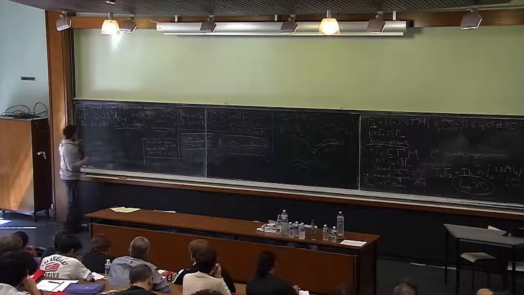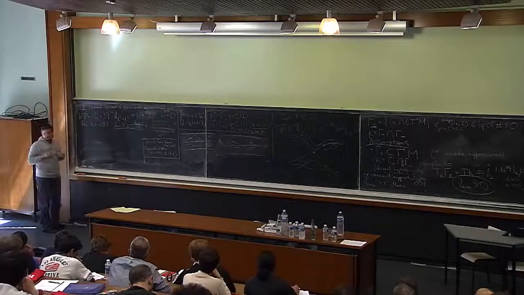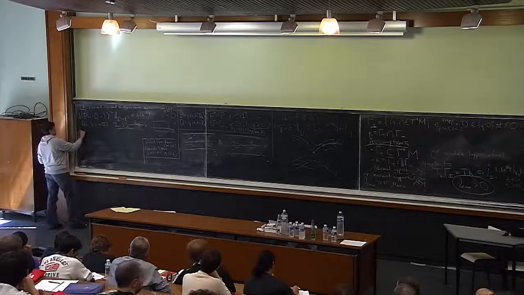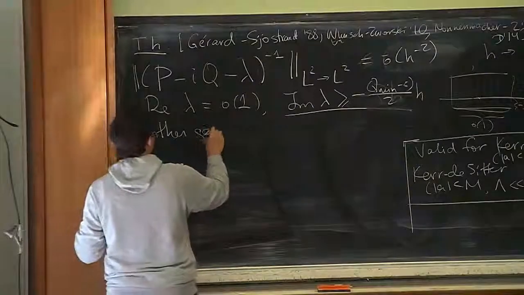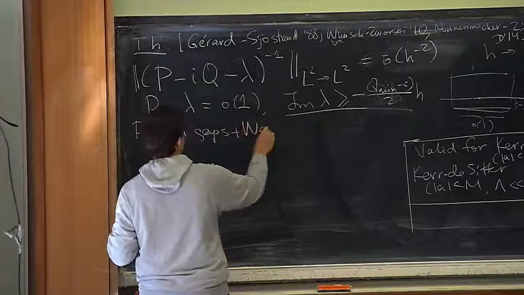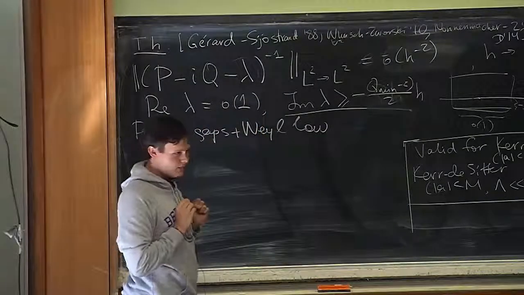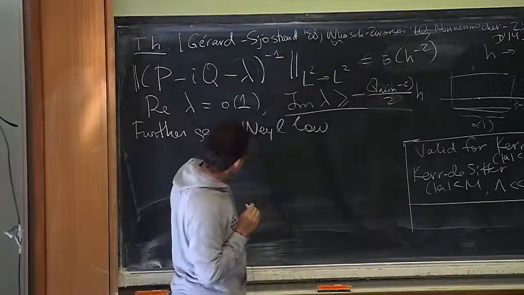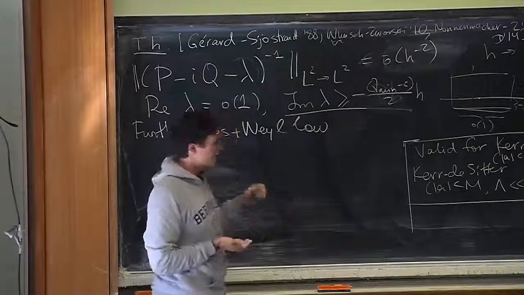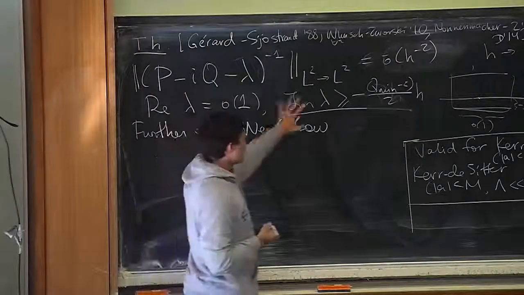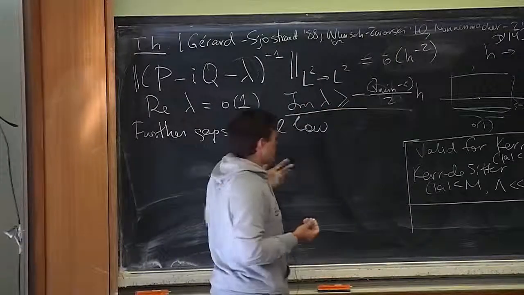And then I should say that, in fact, there are further results in this direction, further gaps. I will definitely not have time to talk in detail about these results, but they are nevertheless quite interesting because this is something very rare in resonance theory, where the first gap is known in many situations.